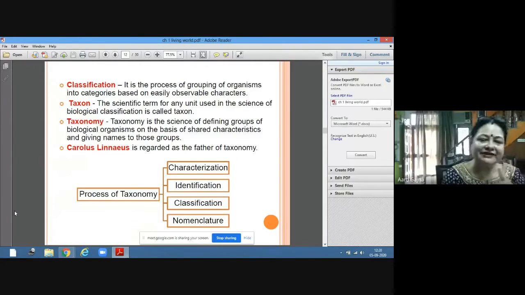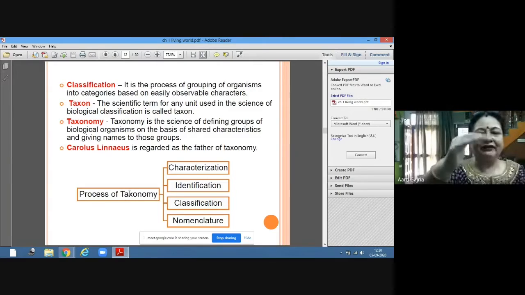So what is taxonomy? The process of taxonomy starts with characterization. You have seen something, you will characterize. Okay, this is having 2 eyes, 2 wings, 3 jointed legs. That is characterization. Then identification. Okay, so these are the characteristics of insect. This can be insect. That is identification.